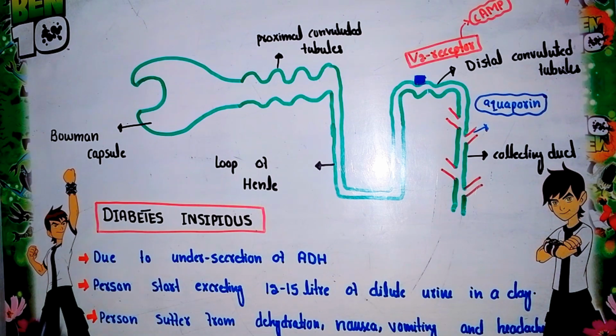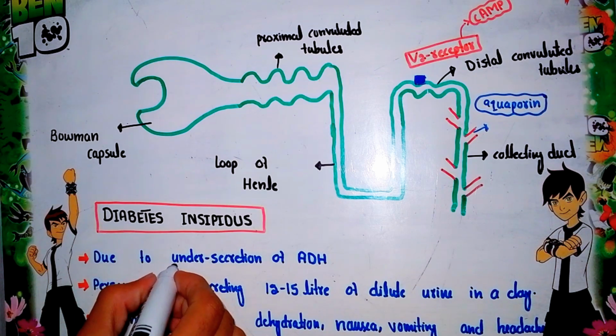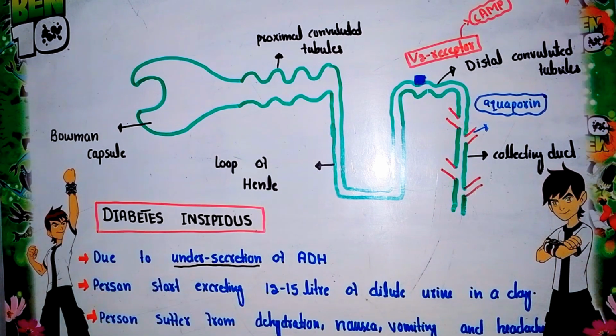A disorder mainly related to ADH is called diabetes insipidus. One condition, diabetes mellitus, is related to the release of sugar in the urine. But diabetes insipidus is related to low secretion of ADH. When there is low secretion of ADH, the water molecules are removed from our body in the form of urine.